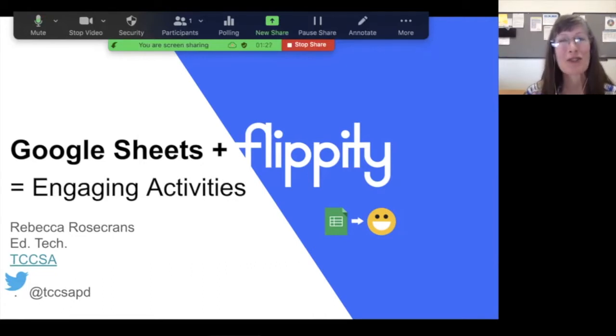I'd like to introduce you to a tool called Flippity. Now, this session will introduce you to the basic Google Sheets. Several interactive activities are going to be demonstrated, such as the random name picker, custom spelling lists, and flashcards. Now, here's the cool thing. Using the same vocabulary words, you can auto-generate a memory game, word search, crossword, bingo, or hangman, all from one set of terms. As each new interactive is introduced, you can follow along with your own spreadsheet.